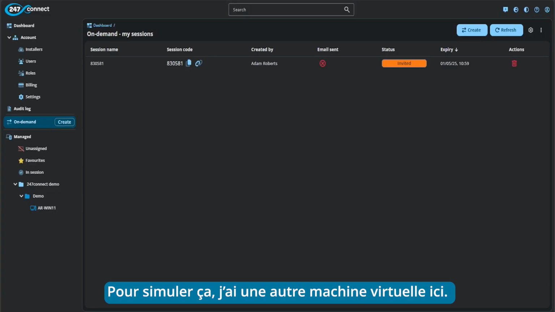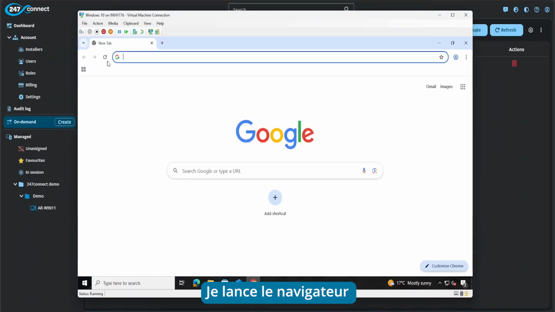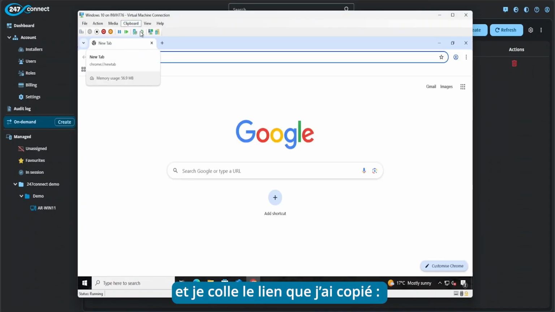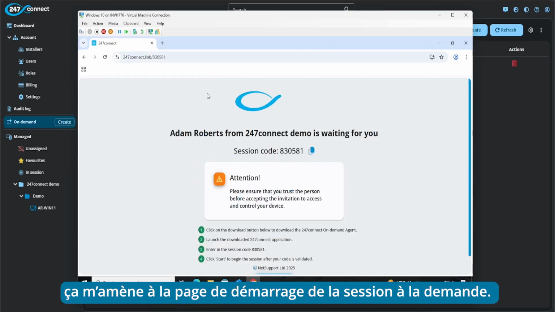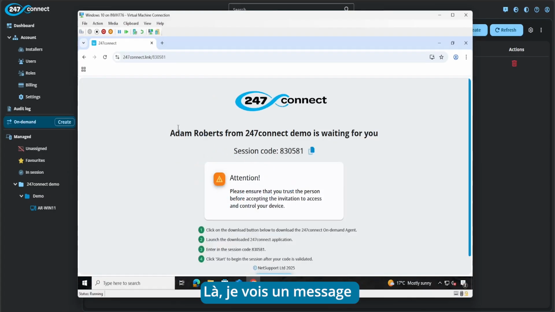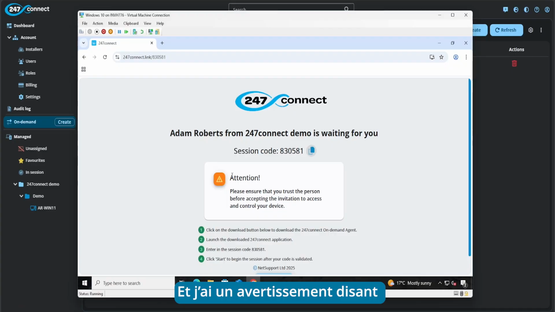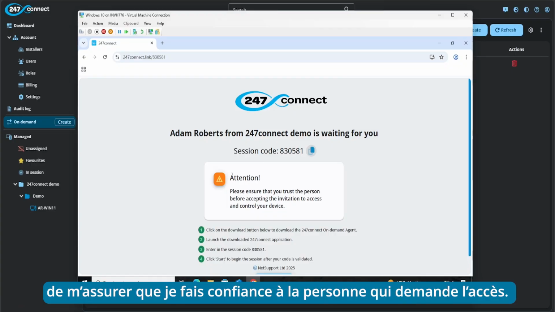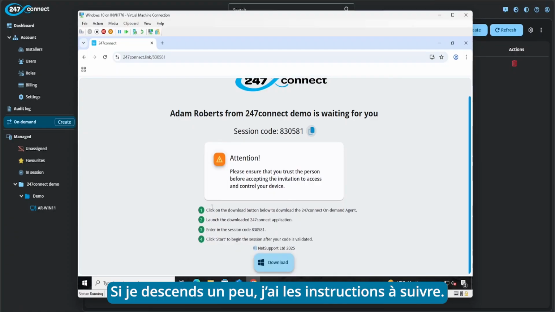To simulate how this looks from the end user side of things, I have a different virtual machine here which I'm just going to put across. So if I go ahead and launch my web browser and just paste in the link that I've just copied, that will then take me to the on-demand startup screen. So on this page here I get a message telling me that the operator is waiting for me to start the session. I have the session code which I'm just going to copy to my clipboard here as well, and then I get a warning just telling me to ensure that I trust the person that's asking me to start the session. If I then scroll down slightly, I get some instructions on what I need to do.